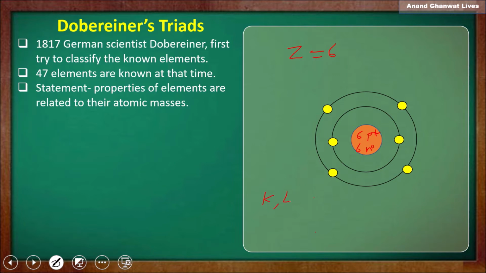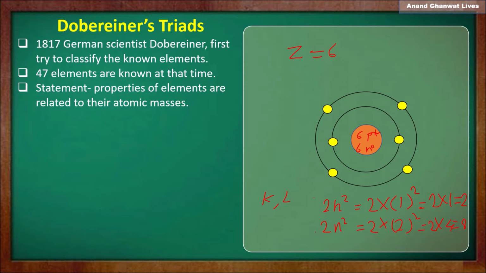The number of electrons in the K shell can be found by the formula 2n squared. It is equal to 2 into 1 squared, that is 2. Now in the L shell, 2n squared is equal to 2 into 2 squared, that is 2 into 4, which is equal to 8. So a maximum of 8 electrons can be in the L shell.